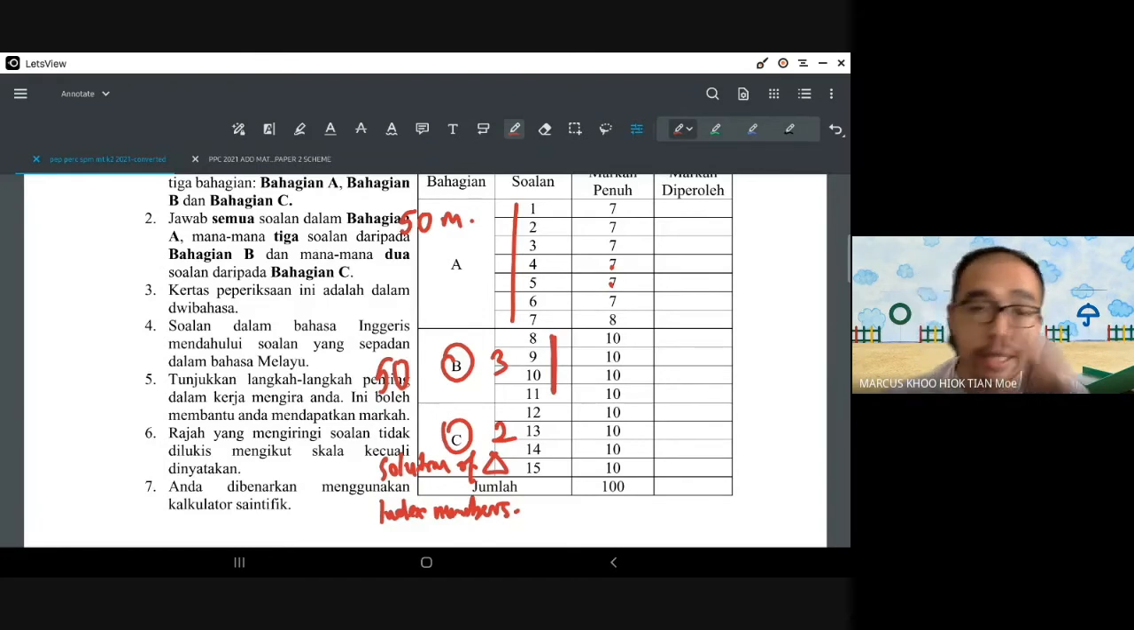So that is for revision purposes. But for today, I want to try to go through all 7 questions in section A, and then on Thursday, we will go to sections B and C.